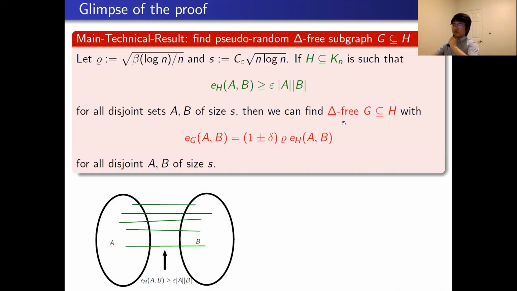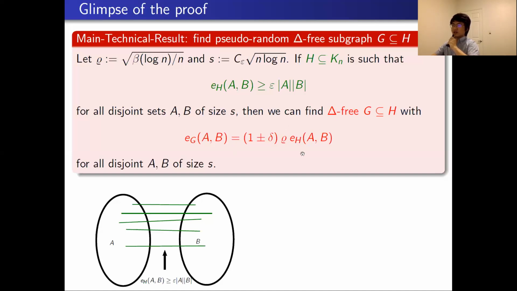Then we can find a triangle-free graph G as a subgraph of H, so that the number of edges between A and B in G is roughly the edge density rho times the number of edges between A and B in H, for all these disjoint vertex sets A and B of size S. Therefore, as this number is greater than 0, it implies that the independence number of G is at most 2s. It means the triangle-free graph G is a nearly optimal R3T graph.